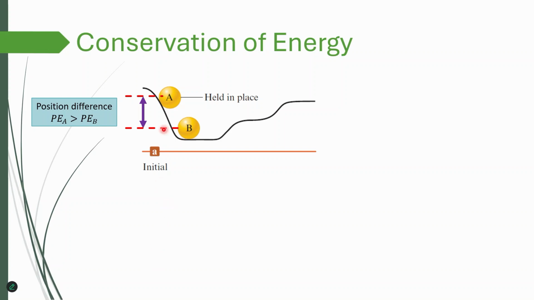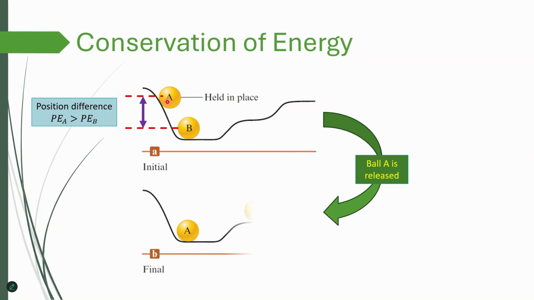Initially, let's say this ball is released. Ball A is released, and it's going to come down and collide with B, and that will push B upward. And this is what the final state for this simple system looks like.